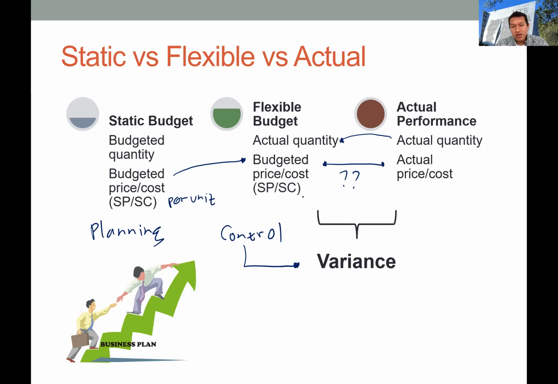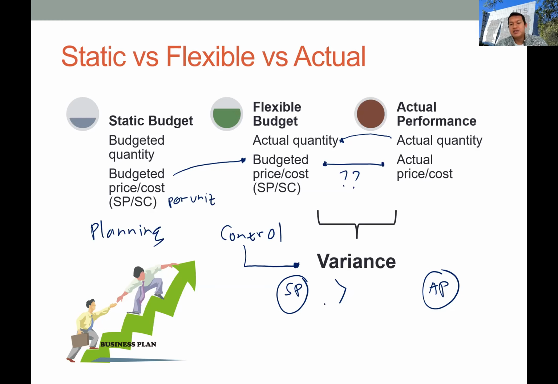Okay, so the logic is quite simple. Let me write it here. If we have the standard price and the actual price, and the standard price is higher than the actual price, it means the company consumed less resources or less cash in their production activities.